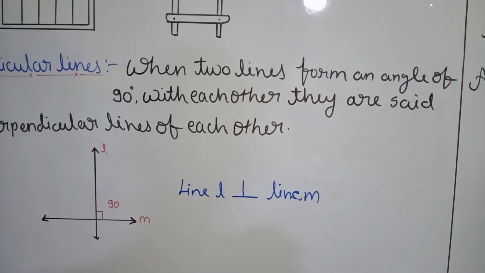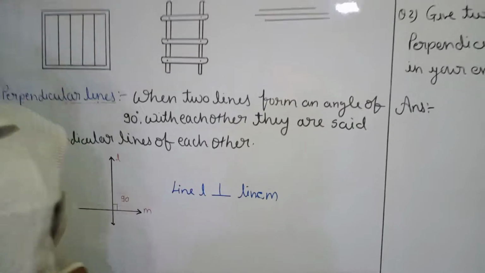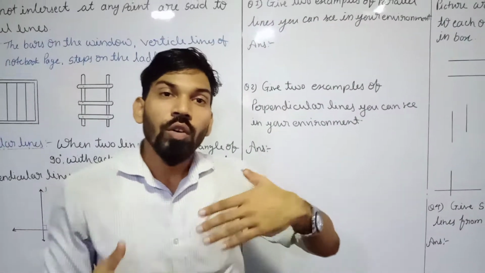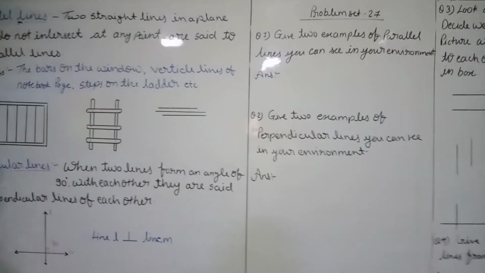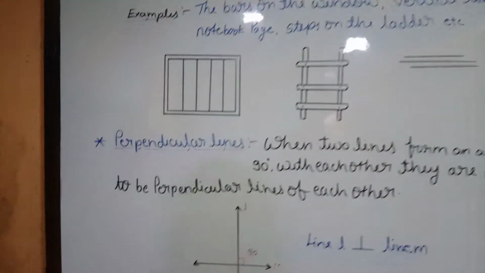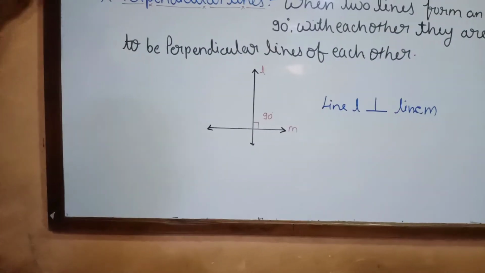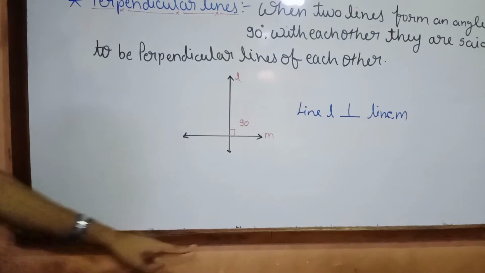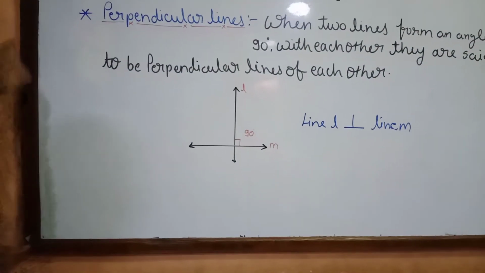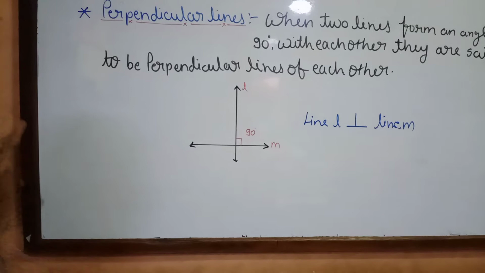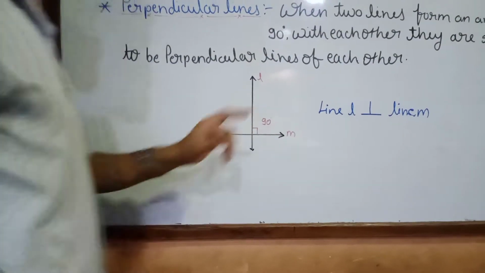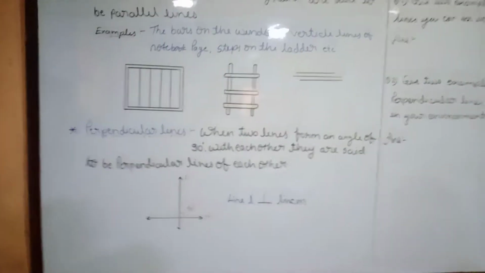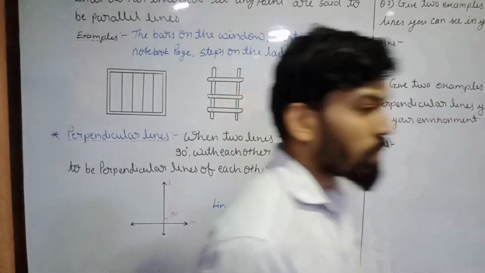Whenever we are talking about perpendicular lines, also take the example of our board. You are able to see these two edges of our board. This one is vertical, this one is horizontal. These two edges meet each other on this point. So let's measure whether it is 90 degrees or not.